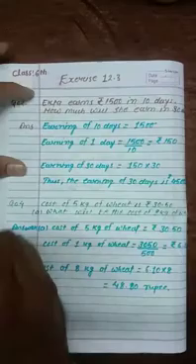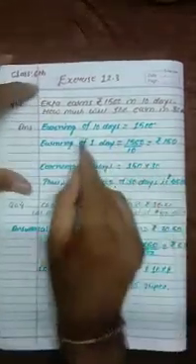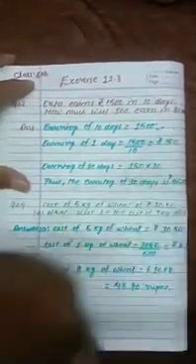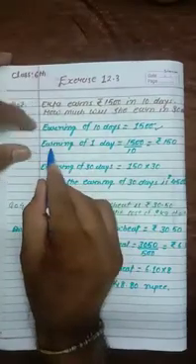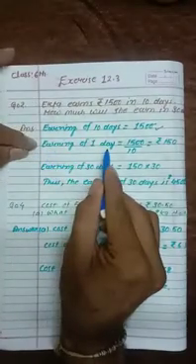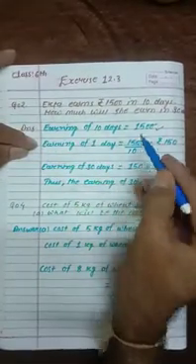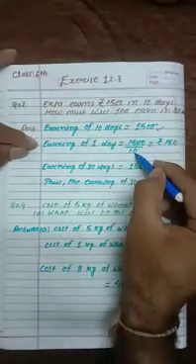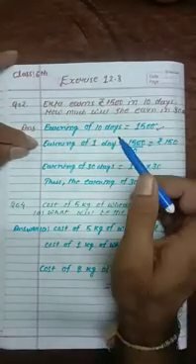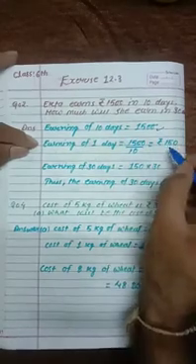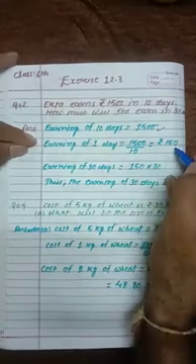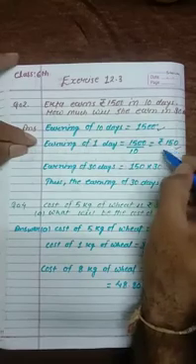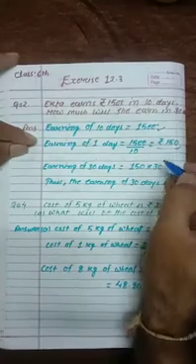So it is mentioned that the earning of 10 days is rupees 1500. So simply we can find out the earning of one day. If you are earning 1500 in 10 days, then 1500 will be divided by 10, and it will come out as the earning of one day. So what is the earning of one day? That is 150 rupees.